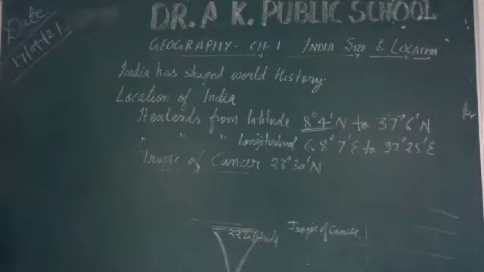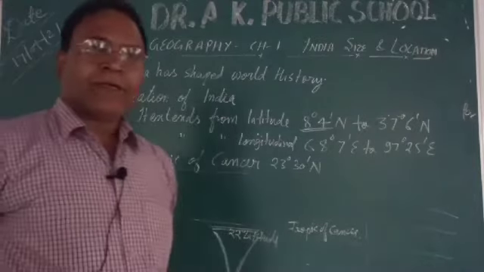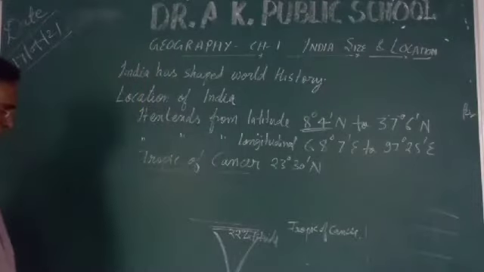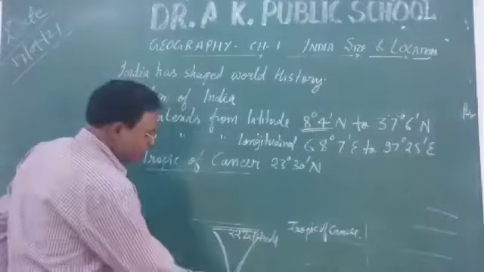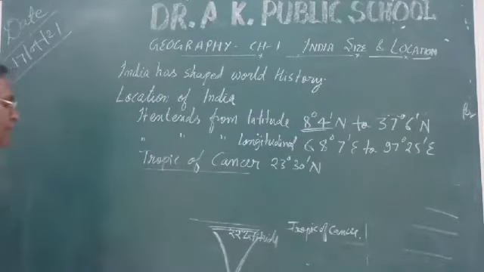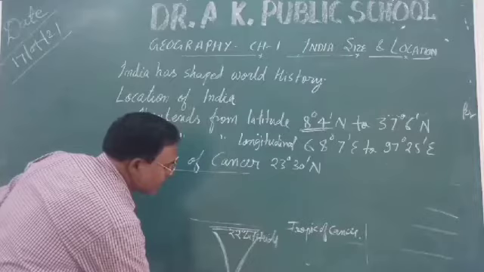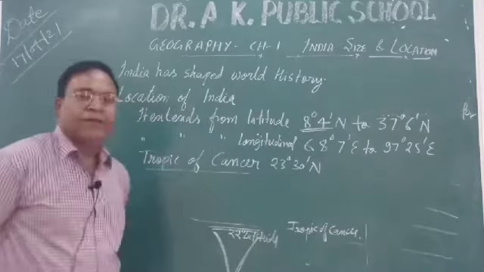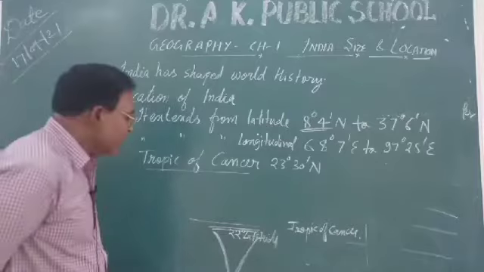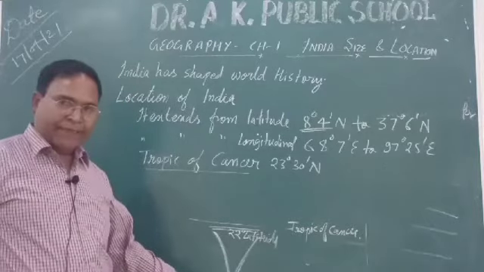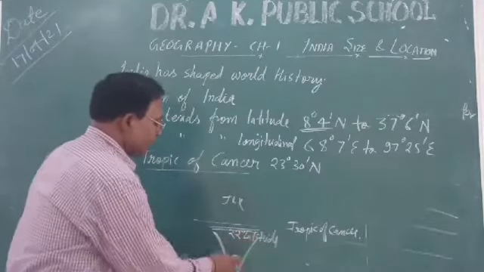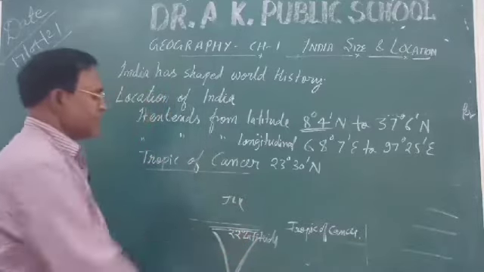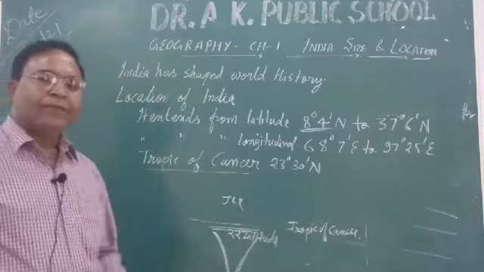This taper portion creates a unique situation of India. At Kanyakumari there is very low longitudinal extent. That's why the duration of day and night is hardly experienced here. Very low duration of day and night. As we move towards Jammu and Kashmir, its latitudinal extent increases, and finally the duration of day and night starts increasing. Okay, so this is the way.